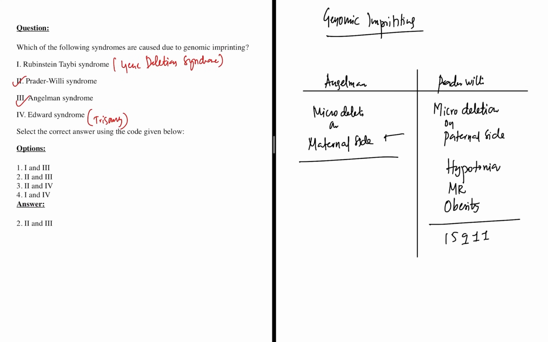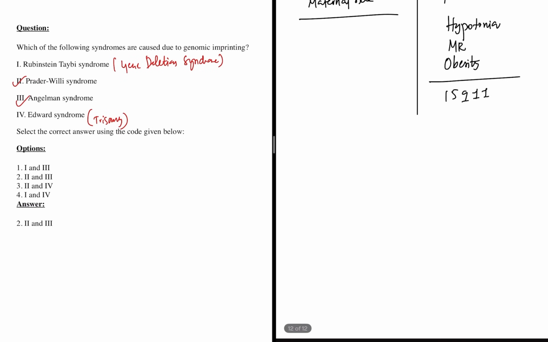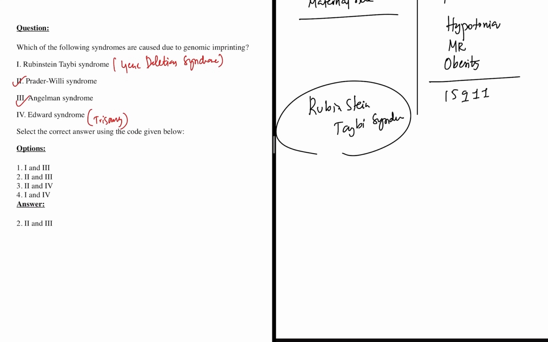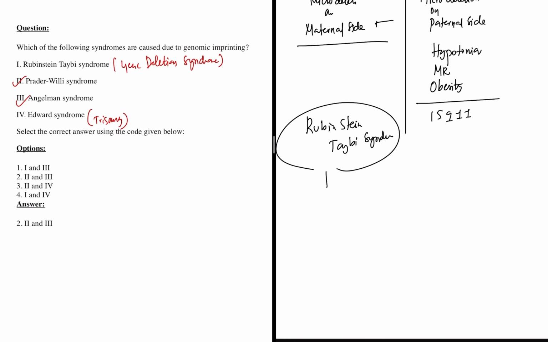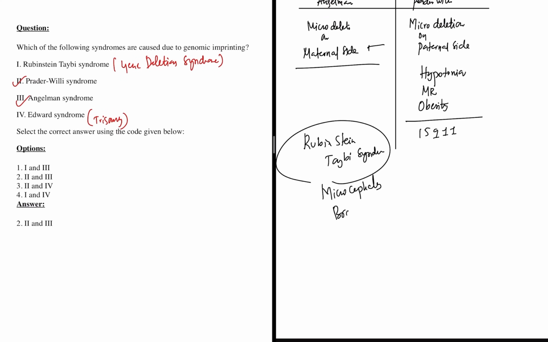Apart from that, we have Rubinstein-Taybi syndrome. This Rubinstein-Taybi syndrome is a gene deletion syndrome. It is associated with microcephaly, broad thumbs, big toes, facial dysmorphism, and mental retardation, and this is because of 16q13.